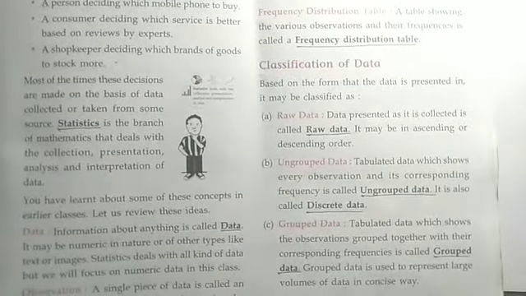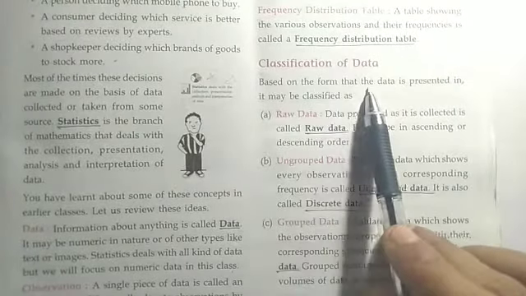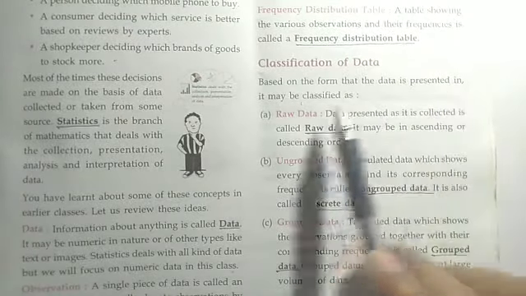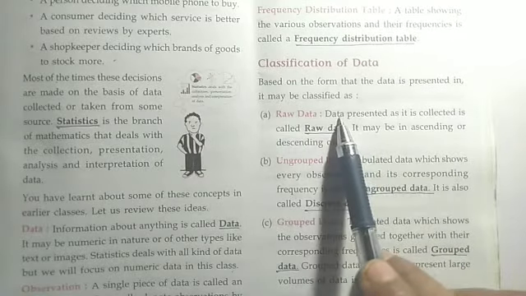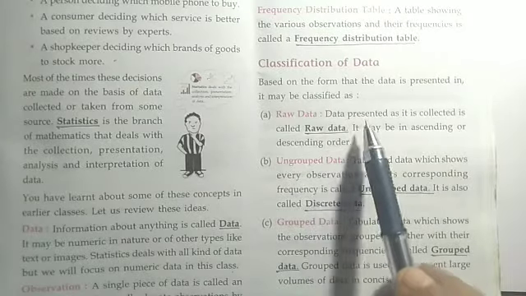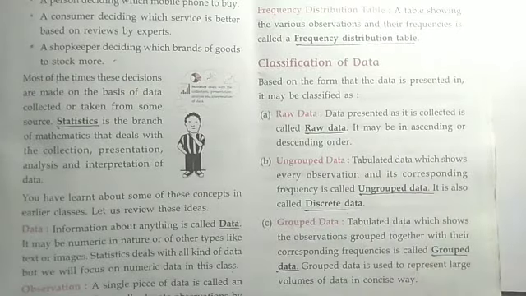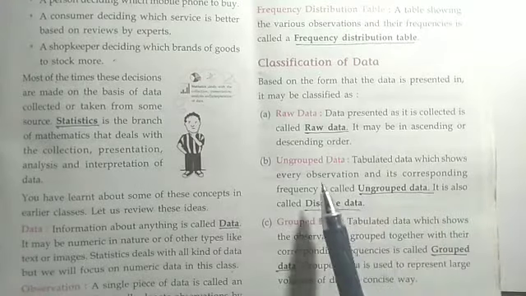Now, classification of data. Data we can classify based on the form in which the data is presented. It may be classified as raw data. Data presented as it is collected is called raw data. As we collected it, we kept it as it is; that is called raw data.